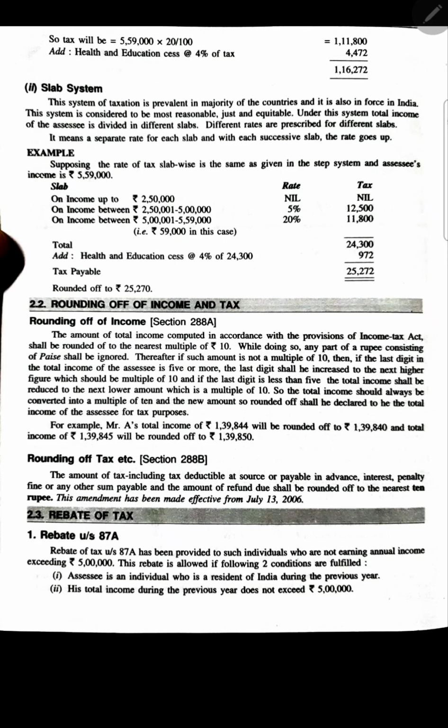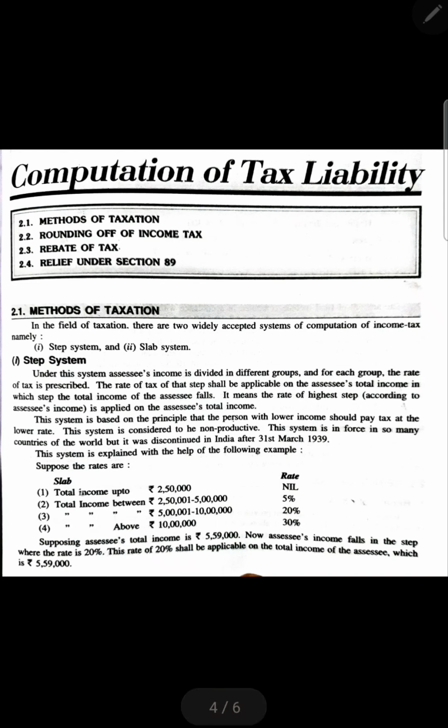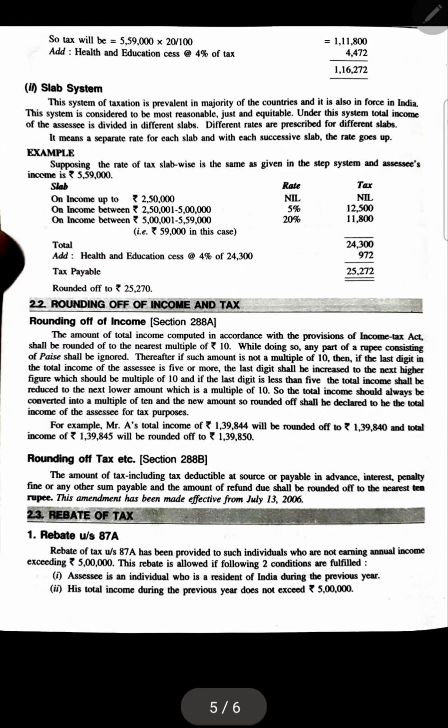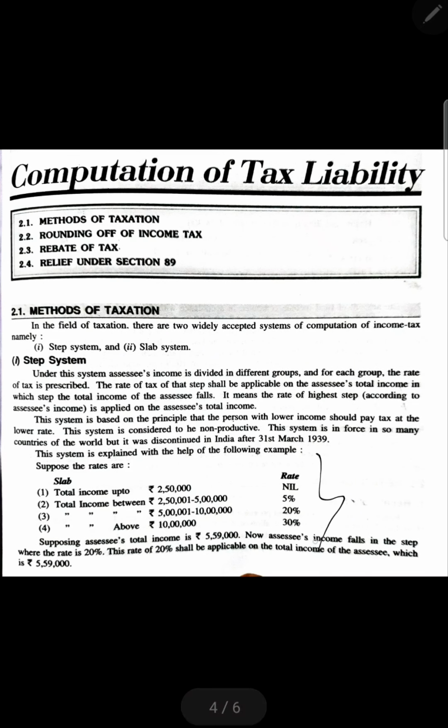Now what is the slab system? Let's understand the slab system. In the slab system also, a slab will be given to you. Here a slab was given, but you said you're following the step system, meaning you have to follow the income and find out which step we are in. Let's say this is the first step, second step, third step, fourth step. In which step does our income belong? Now let's understand the slab system. A slab will be given again, the same slab we followed in the previous sum, and we are going to follow this same slab.